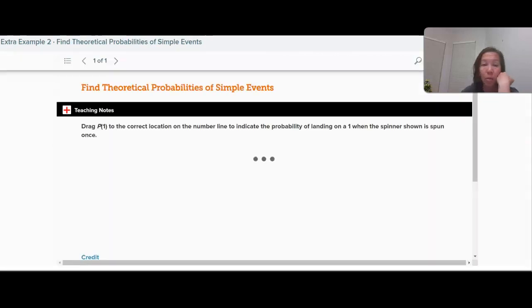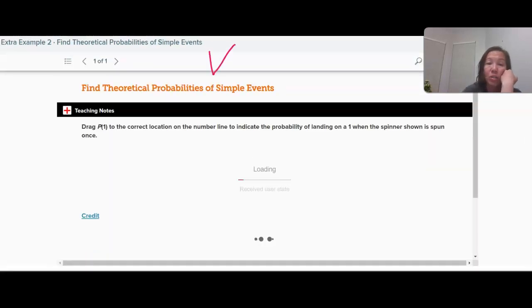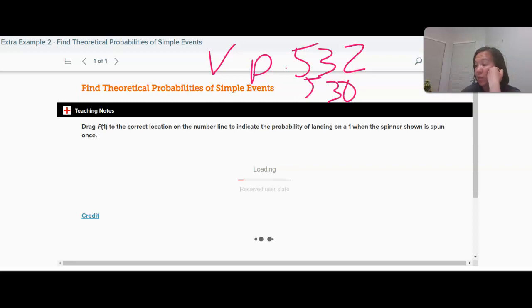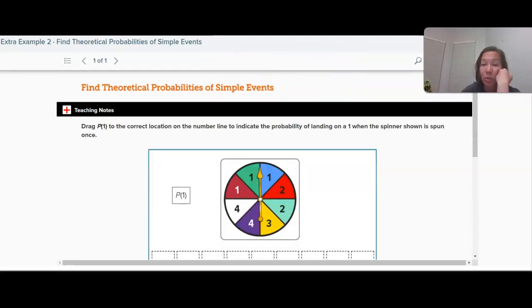Try the check problem on page 532. Pause this and do that. And if you didn't already, do the one on page 530 as well. Then unpause it, and we will continue on page 533.